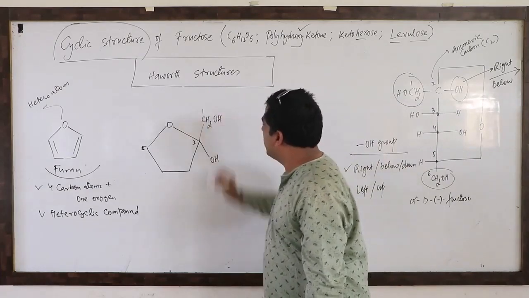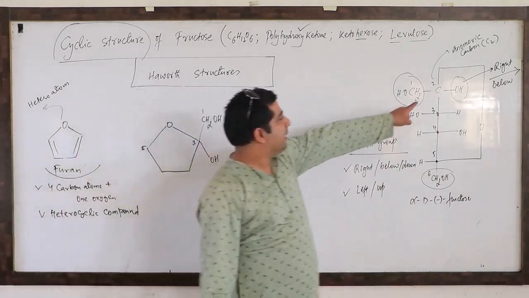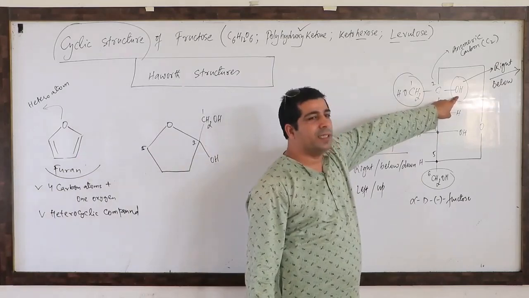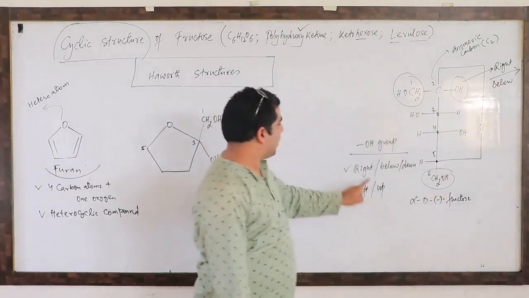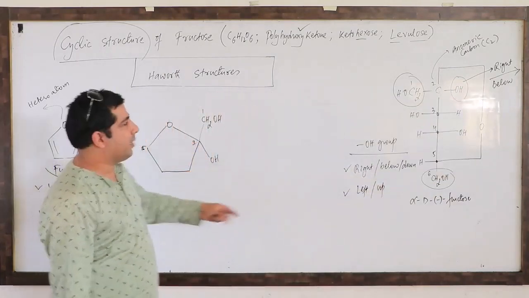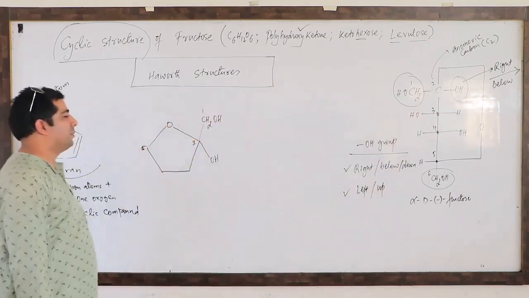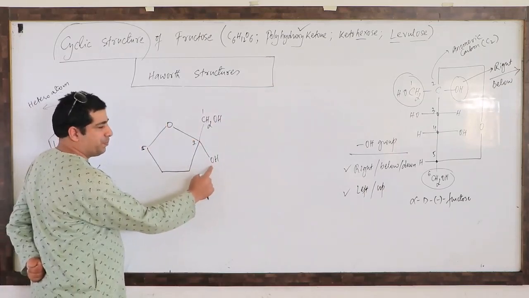So this is your first carbon. The first carbon is outside the ring. Look here once again. The second carbon is the aromatic carbon. It has the OH group on the right side. That is the alpha form. OH group on the right side means what? Right side means below, so I have to write it down here below. And automatically this CH2OH group will come up. Now this is your alpha form. Here the OH group is below.